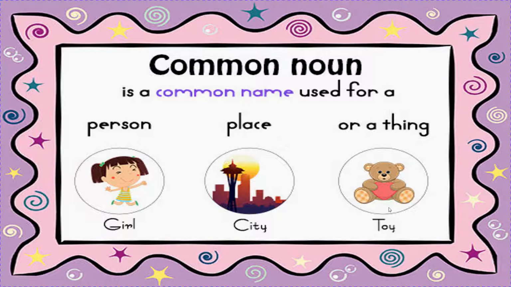And again the third one is toy. You can talk about any toy. So it is a common noun. In animal you can either write dog, cat, lion. When you are not naming them, then it will become a common noun because they are in general.